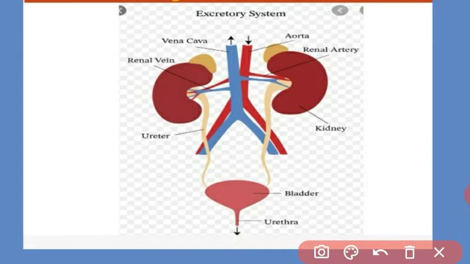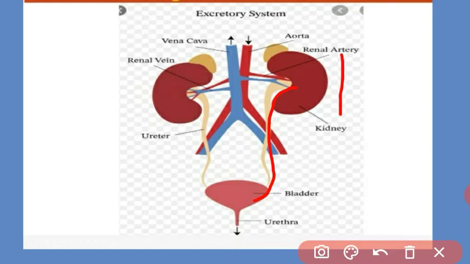The main functions of the kidney: first is blood purification, removing the waste products, and maintaining the water balance in our body. There are three main functions of the kidney. First is blood purification, elimination of waste products, and maintaining the water and ion balance in our body. The main function of the pair of ureters is to transfer the urine from the kidney to the urinary bladder.